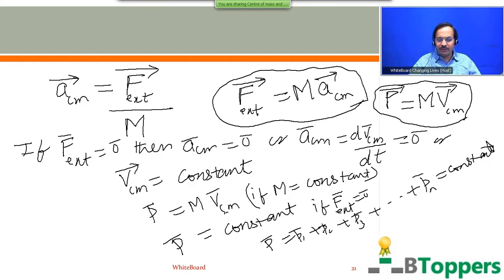And we deal only with those examples where the total mass of the system does not vary with time in most of the examples at present. Therefore, total linear momentum of the system also changes only when velocity of center of mass of the system changes. I mean, if the total mass of the system is fixed. And velocity of center of mass of the system changes only due to the external force acting on the system. Therefore, the total linear momentum of the system of particles will be changed only due to the external force acting on the system.